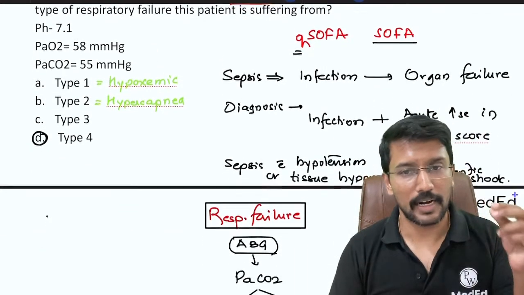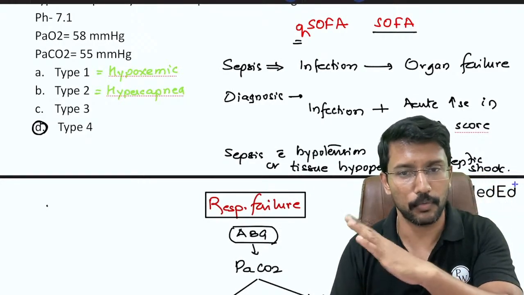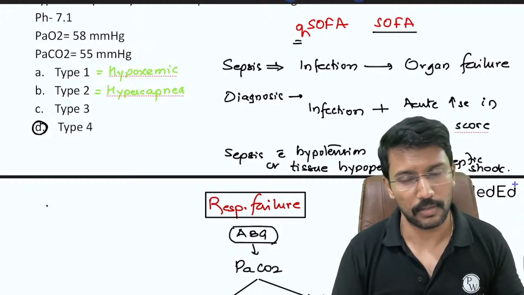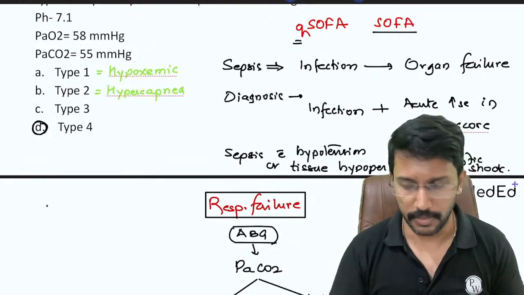The approach is simple. Start with the PaCO2, right? PaCO2 increased, type 2. PaCO2 not increased, then look at the PaO2. PaO2 decreased, type 1. PaO2 also not decreased, PaCO2 also not increased, then it is a normal ABG. Clear?